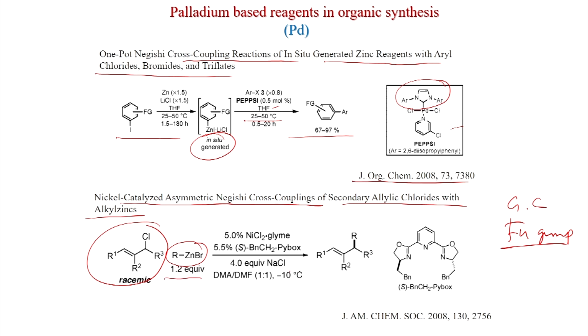RZnBr 1.2 equivalent, 5 mole % of nickel chloride, and this C2 symmetric pybox. So, this is C2 symmetric, this is the pybox, this coordinates with nickel, and this cross coupled product you get in very high yield as well as high enantiomeric excess. This work was published in JACS 2008.